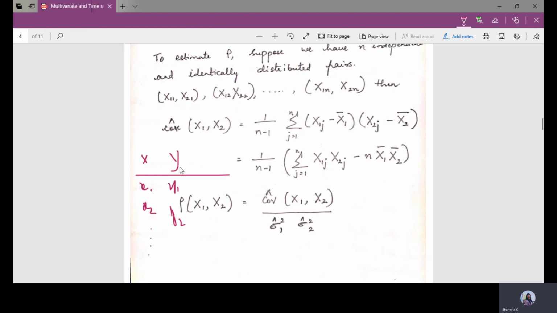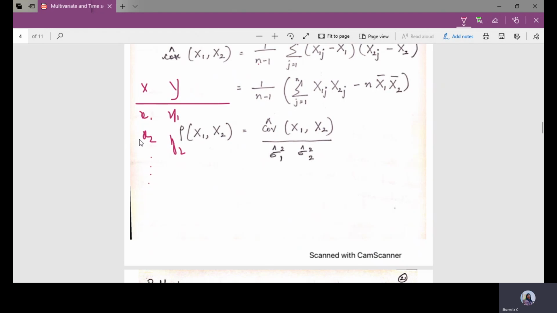Here x can be compared with x1 and y with x2. The covariance is calculated using 1 by n minus 1, where n is the number of values of the first random variable. Suppose there are 10 values, then n will be 10.